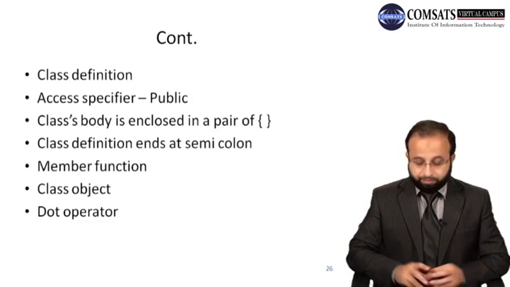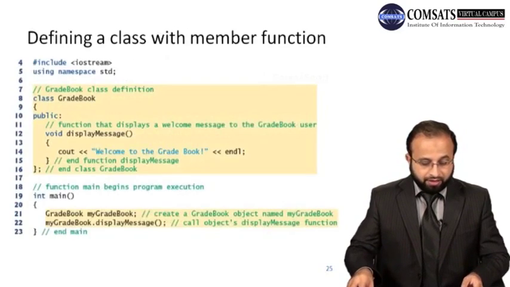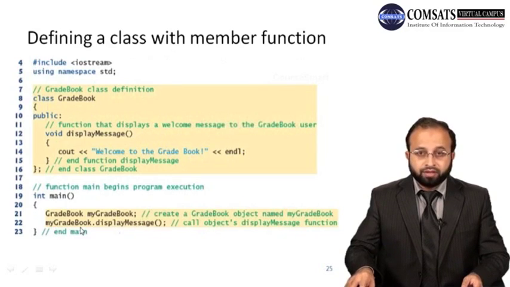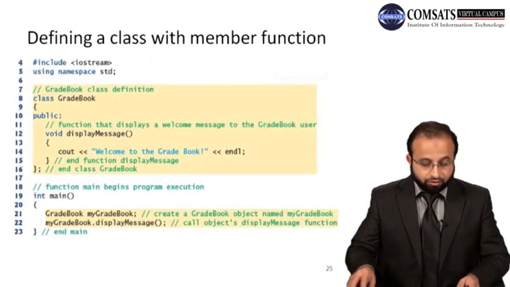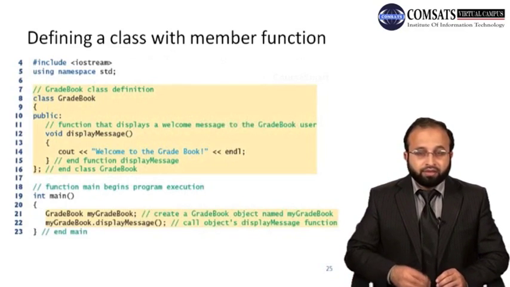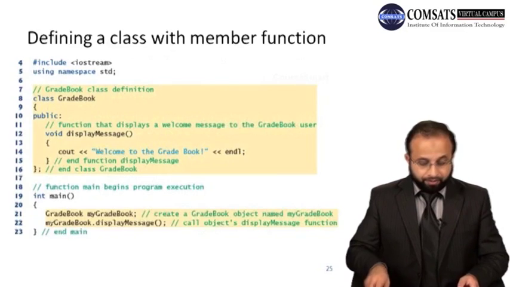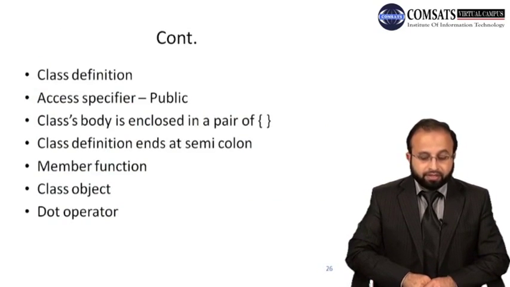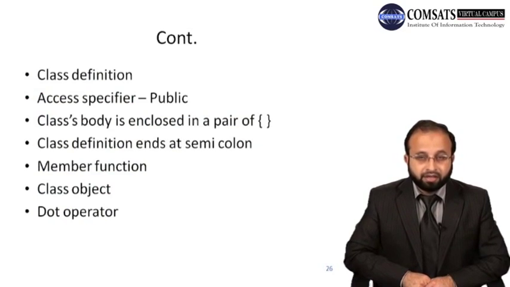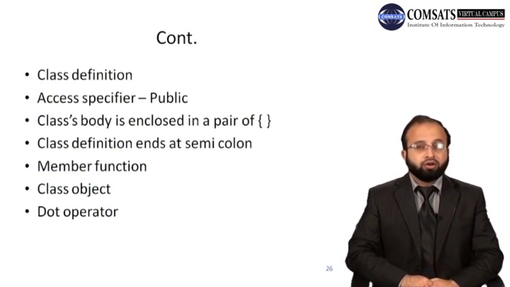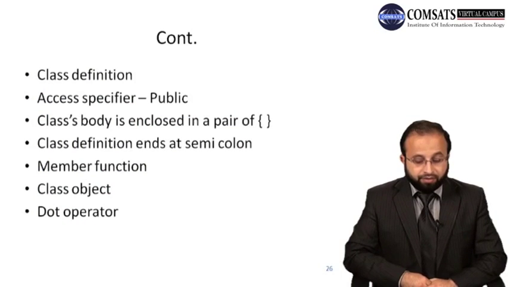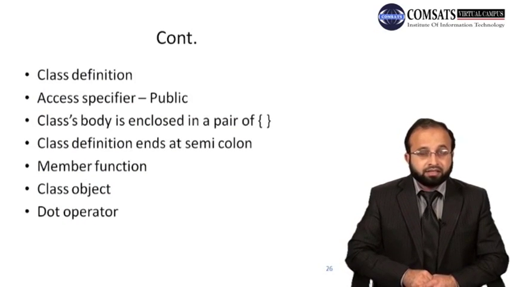And this is what we have seen in the previous slide. Let me show you again that you are accessing this displayMessage function using the object myGradeBook. So let's say we have another object myGradeBook, and then, comma, another object myGradeBook1. You can call the displayMessage function with any of these objects, right? And then we have seen that the class body is enclosed in a pair of curly brackets, opening and closing, same as a function, and the class definition ends with a semicolon.